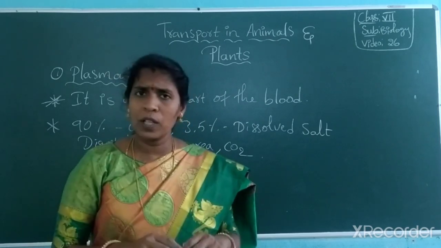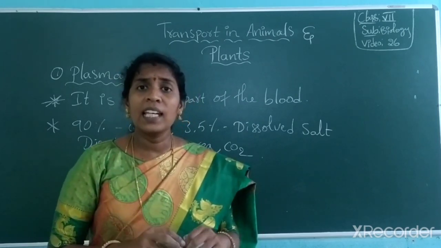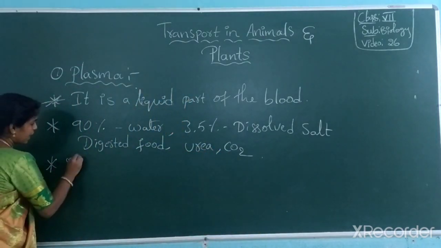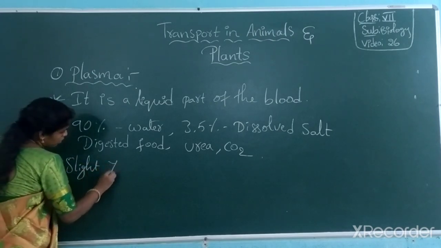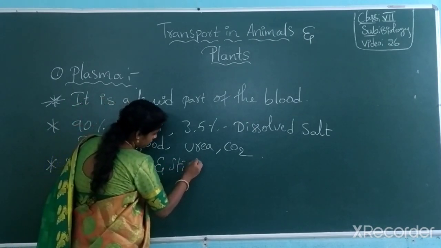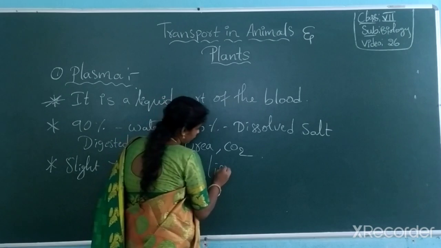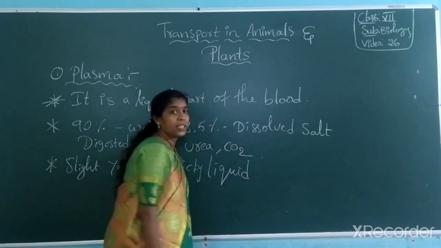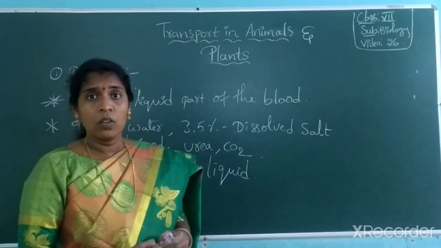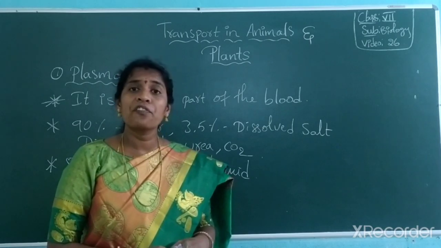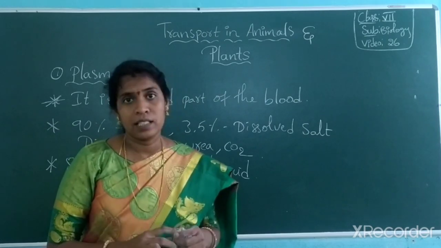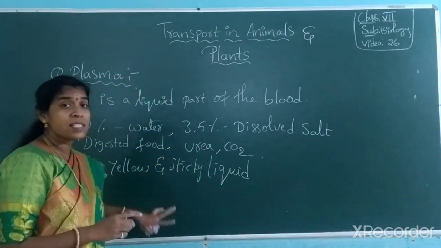You almost all have this doubt, right? Generally, in your blood, plasma is a slightly yellow, sticky liquid in which all the blood cells are immersed.